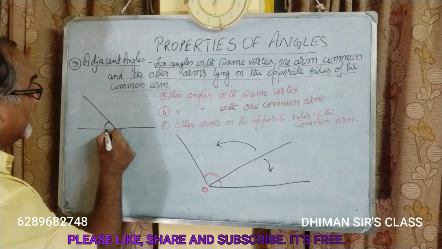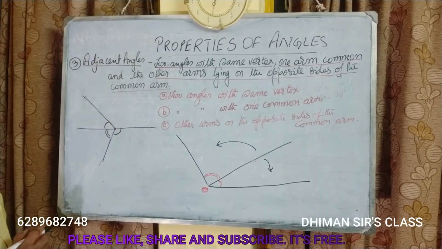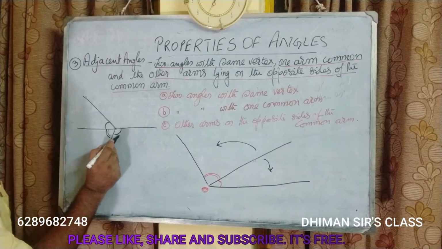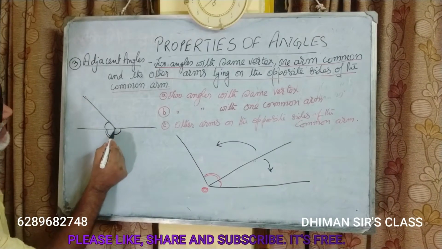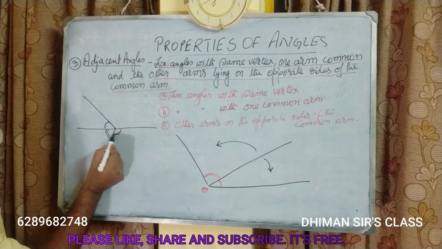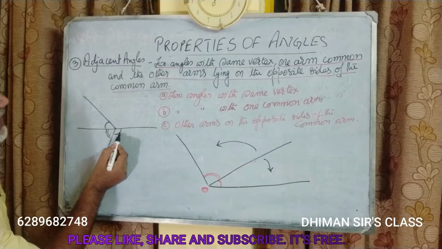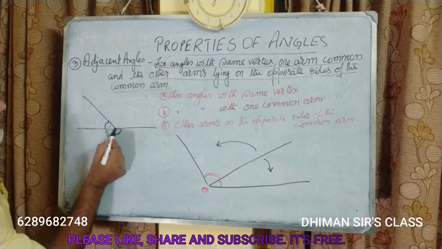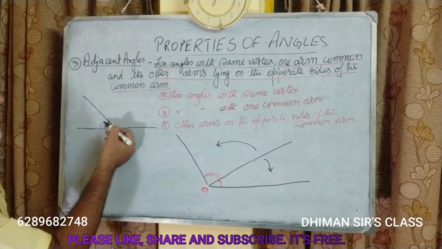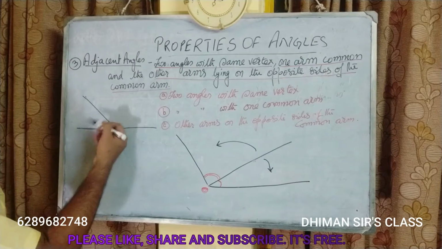But you see, this angle is adjacent to this angle. They have a common vertex as well as a common arm. Similarly, these two angles have a common vertex as well as a common arm, and the other arms are on the opposite sides of the common arm.